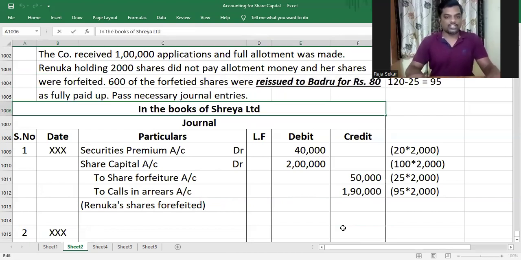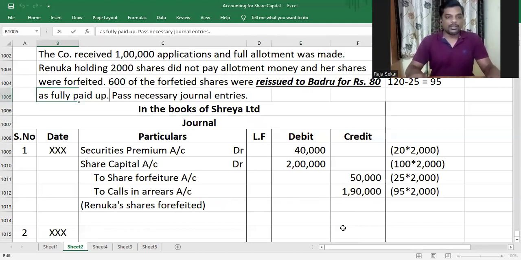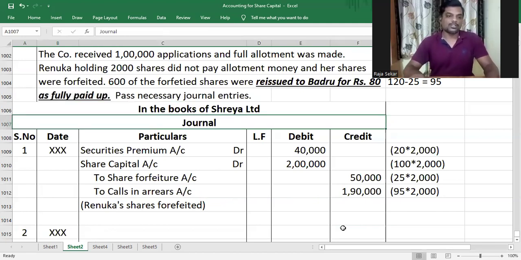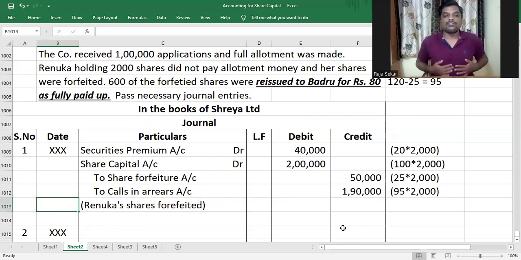So we have reissued the shares for rupees 80 as fully paid up, which means what? Fully paid up means 100 rupees paid up. We got 80 rupees and we are telling that 100 rupees paid up, boss. If you're saying that, what does it mean? We are given a discount of 20 rupees. Understood or not, my dear children?